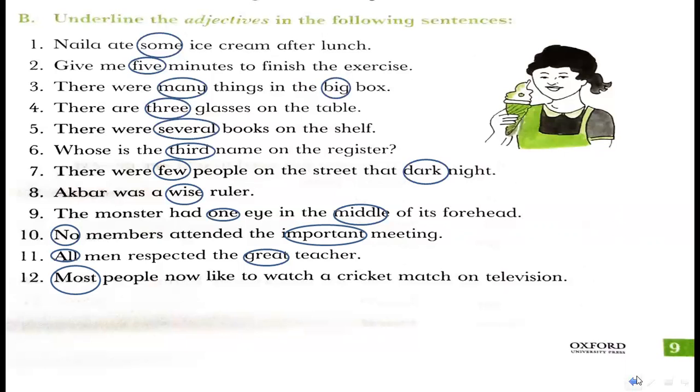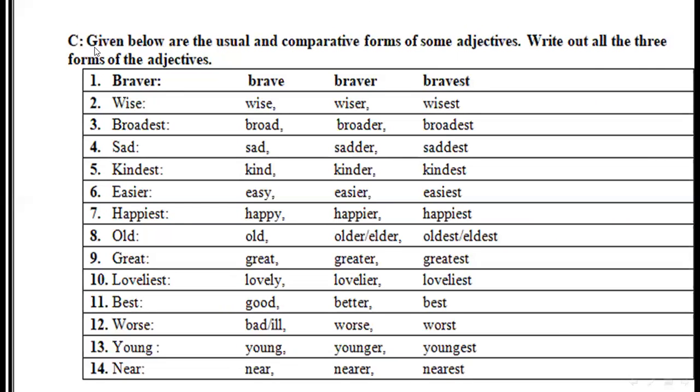So let's start exercise number C. In exercise number C, given below are the usual and comparative forms of some adjectives, write out all the 3 forms of adjective. The first one is positive, comparative, and superlative. And you know the rule: in positive, one syllable; in comparative, we insert er, and in superlative, we insert est. The first one is brave, braver, bravest. Wise, insert er, wiser, wisest.